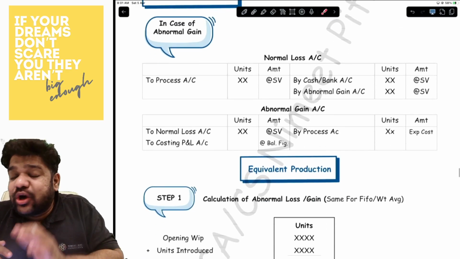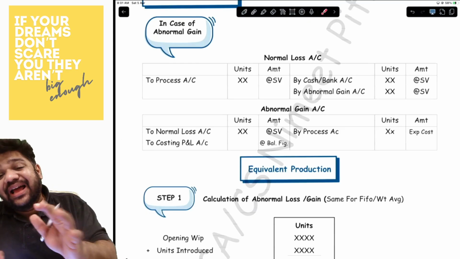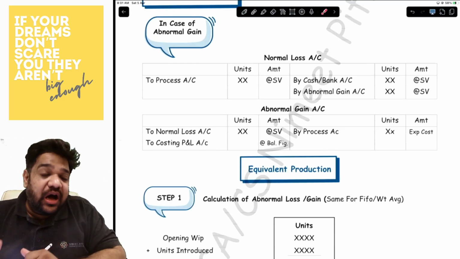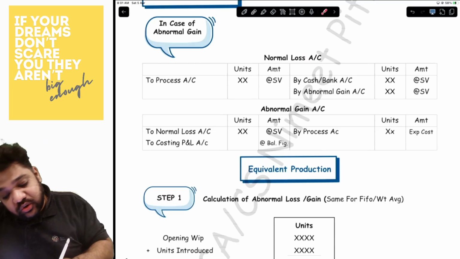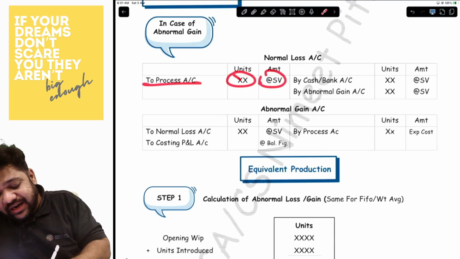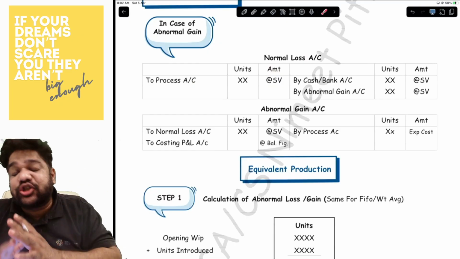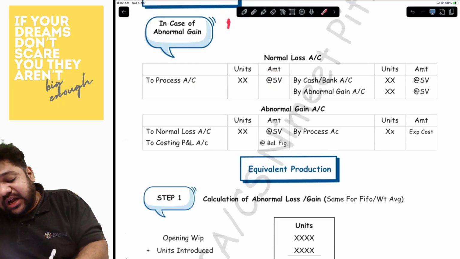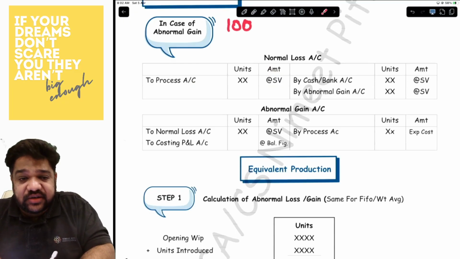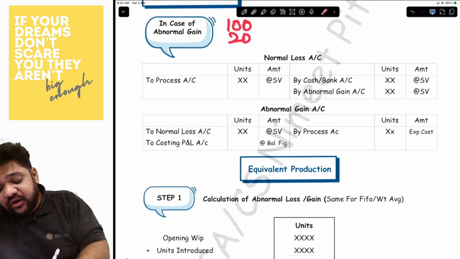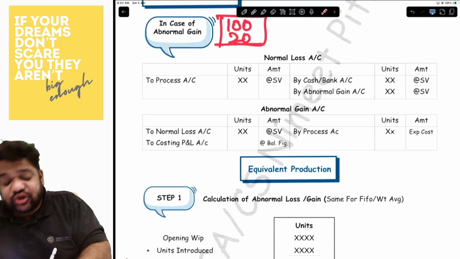Now, in case you have an abnormal gain, you will again have one entry coming from the process account. So the entry will be process account at scrap value. Now, what exactly is abnormal gain? It is reduction of normal loss. So let's say the normal loss expected was 100 units and only 20 units were actually lost.